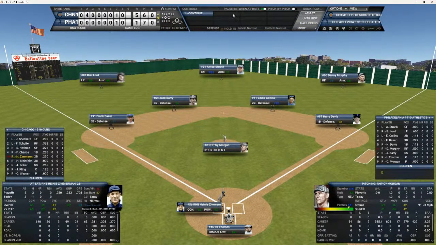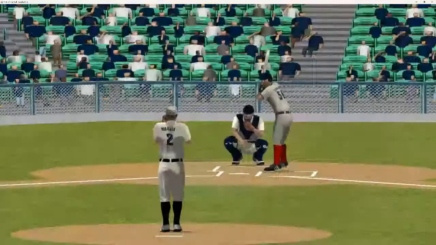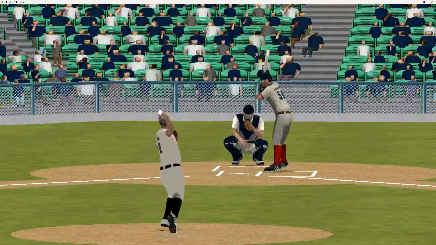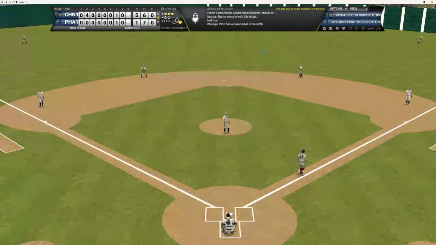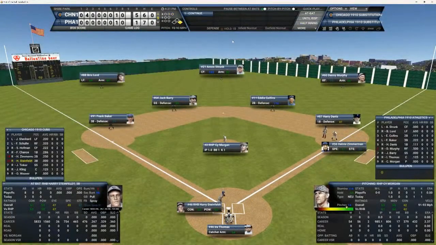Zimmerman, Steinfeld, and Tinker due up against Morgan. And Heine is 1 for 3. Here's the 3-0 pitch to Heine Zimmerman. And he takes 4 straight balls. Walks on down to first. Not what you want if you're an A's fan. You got to keep it at a 5-1 ball game.